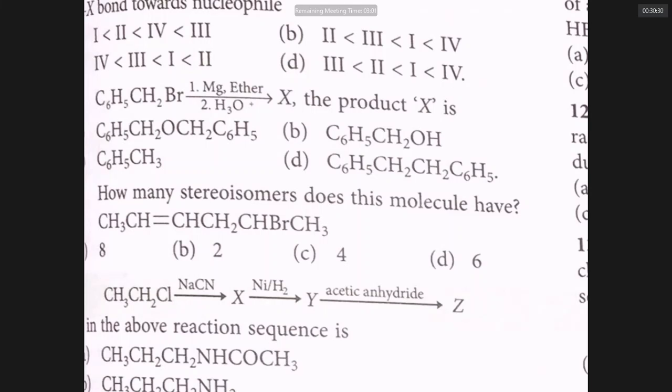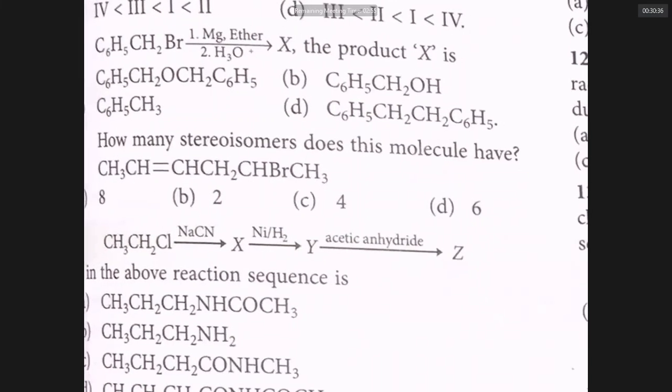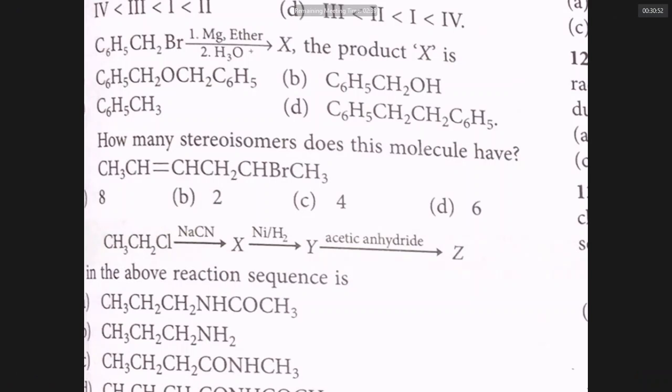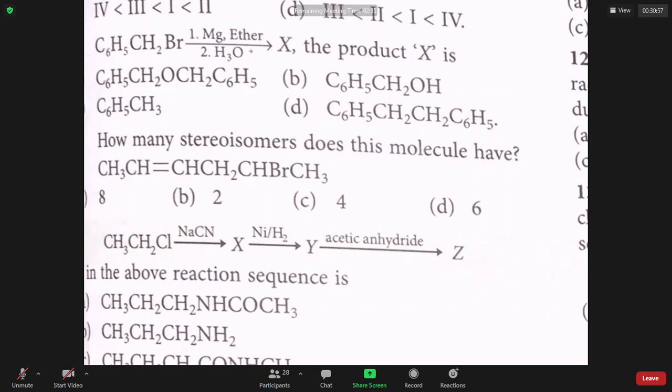Sir, we are able to see only two options. The first option is fitting, no? Definitely fitting, sir. CH3CH2Cl became CH3CH2CN in the first step, then CH3CH2CH2NH2.